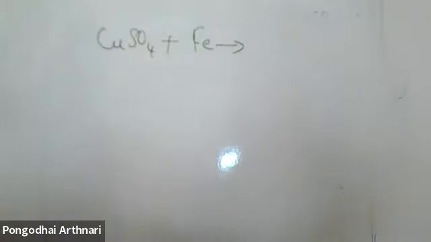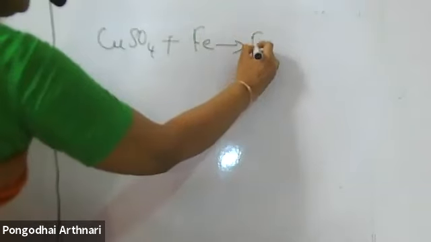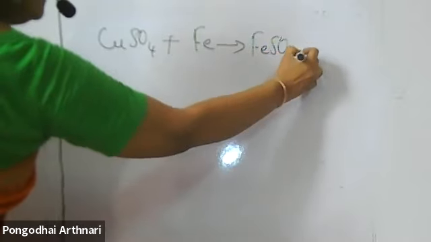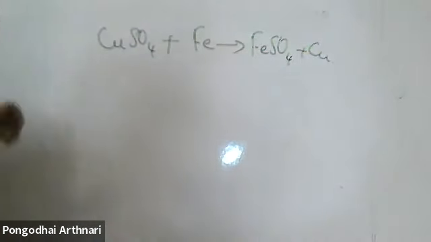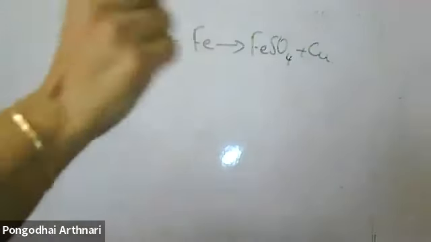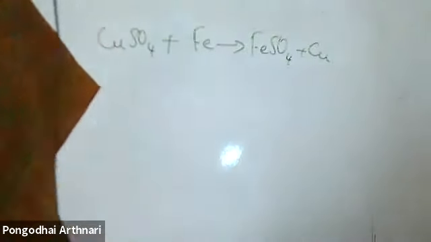What do you get? Iron sulfate plus copper. Why does the reaction occur? Ma'am, it's a displacement reaction. I didn't ask what is the type of reaction. Why does the reaction occur? Ma'am, iron, the reactivity.